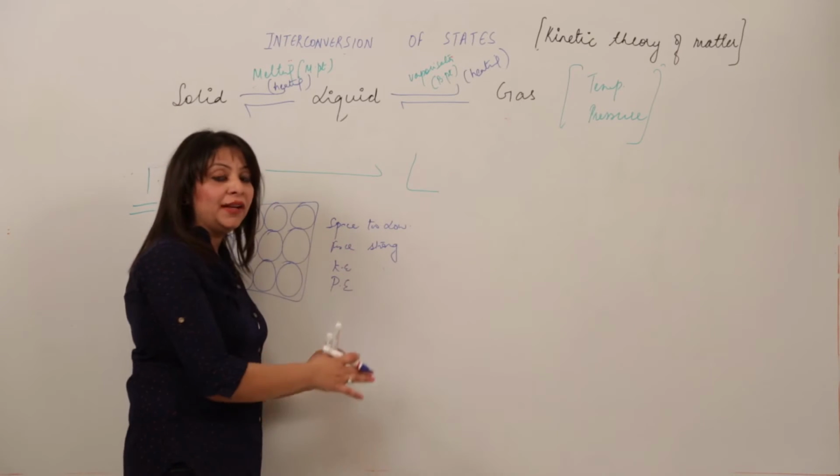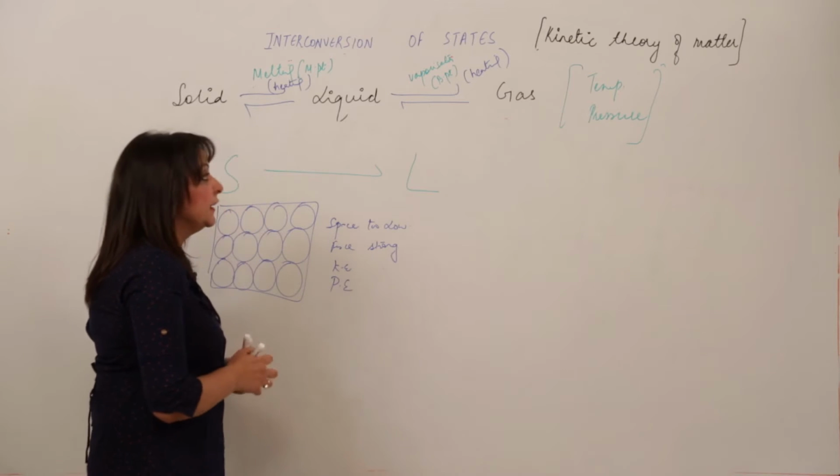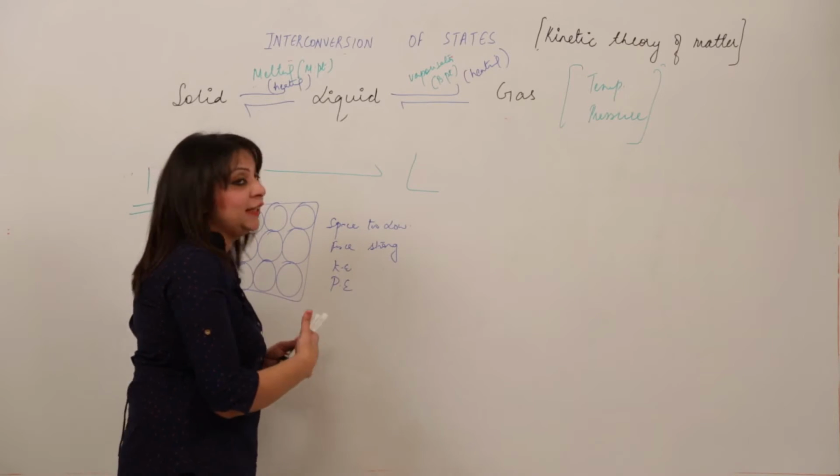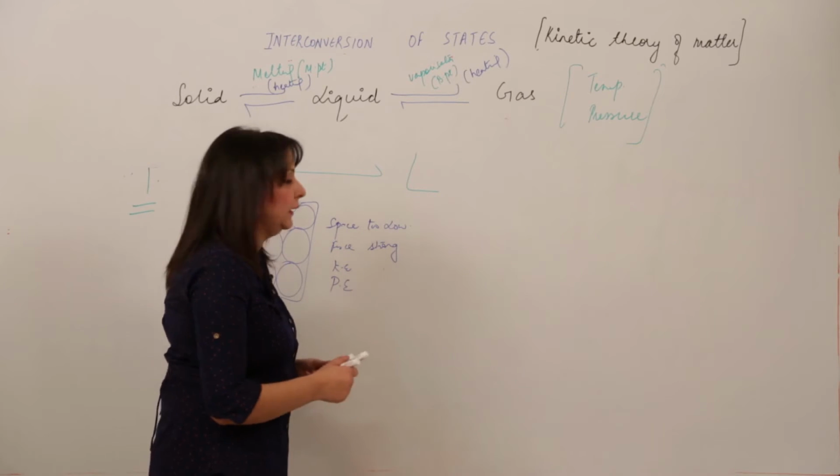So these are the properties which a solid already has. Now what happens on heating, when it changes into liquid?